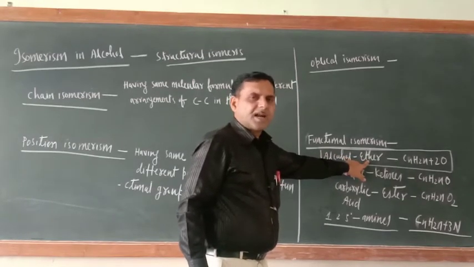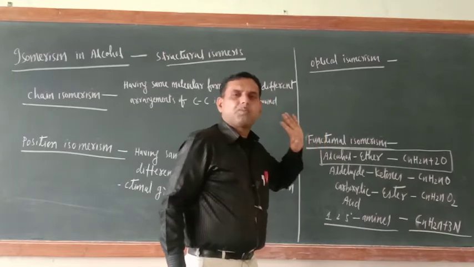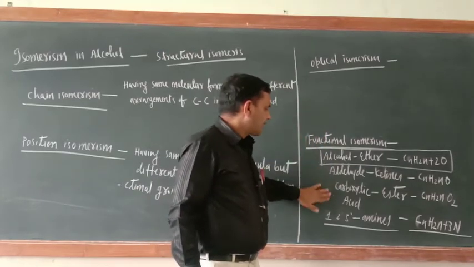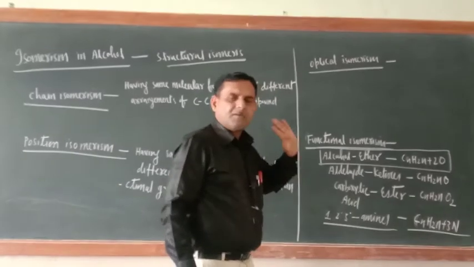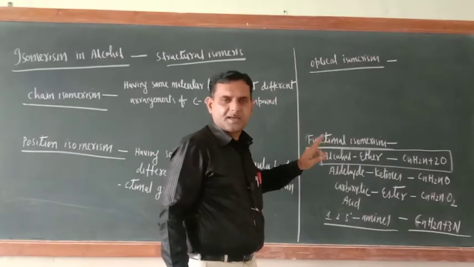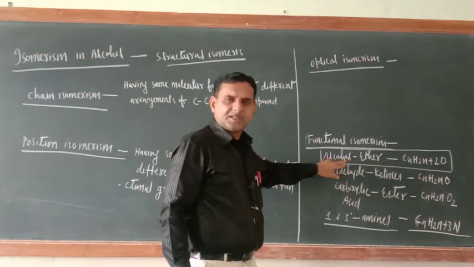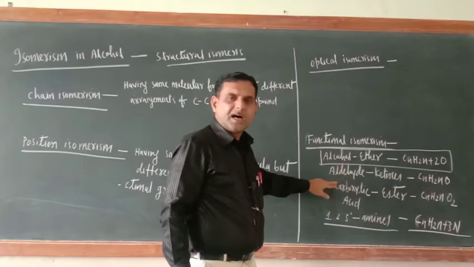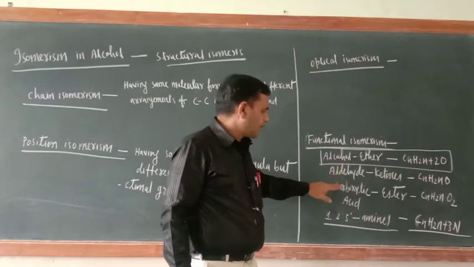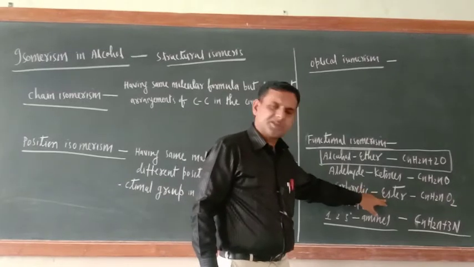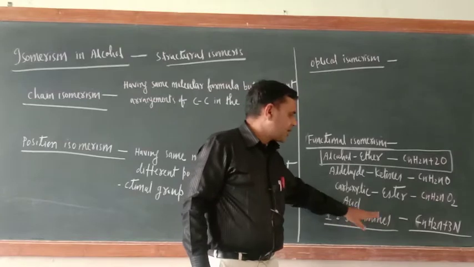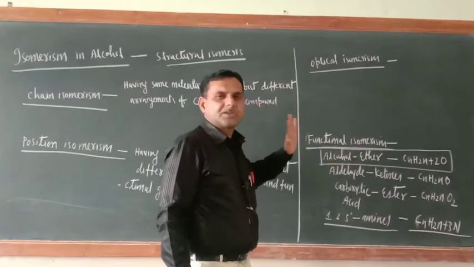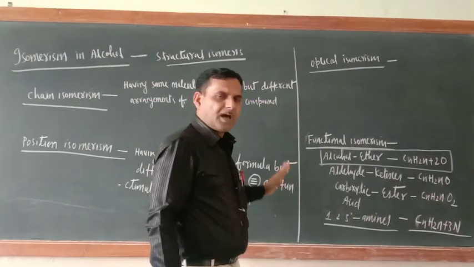Last year I taught you there are 4 functional group pairs. Yes, 4 functional group friends are there. Alcohol and ether are functional group friends. Aldehyde and ketones are functional group friends. Carboxylic acid and esters are functional group friends. And 1 degree, 2 degree and 3 degree amines are functional group friends. One by one I will teach.